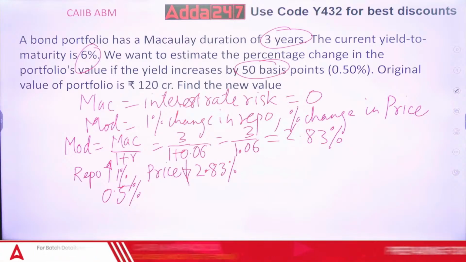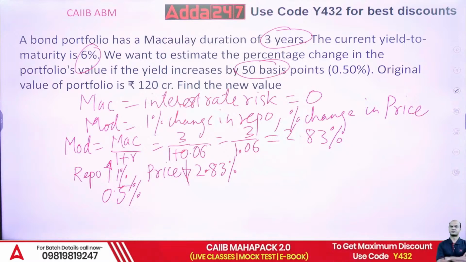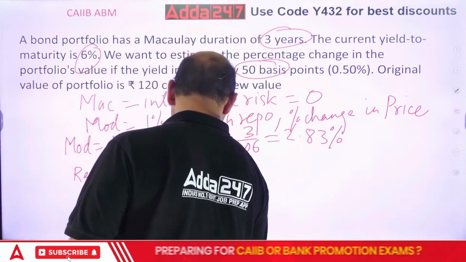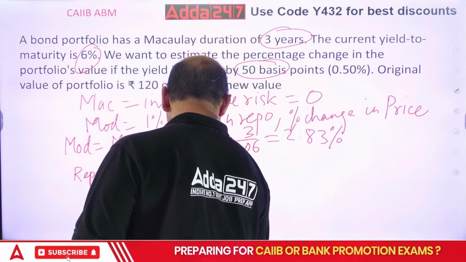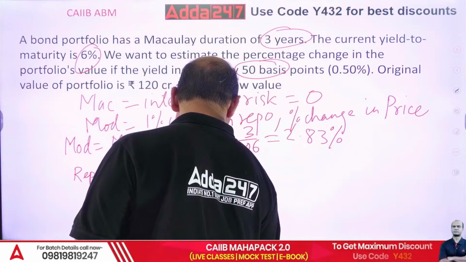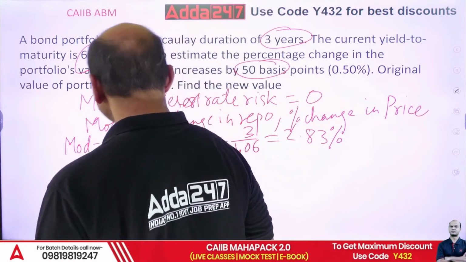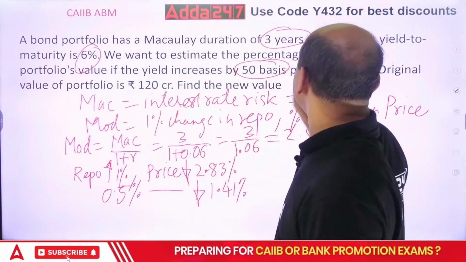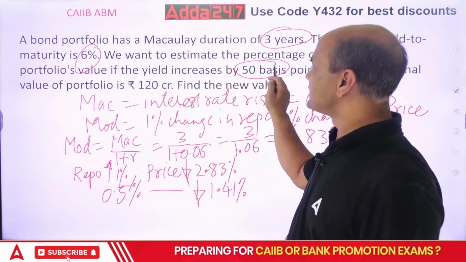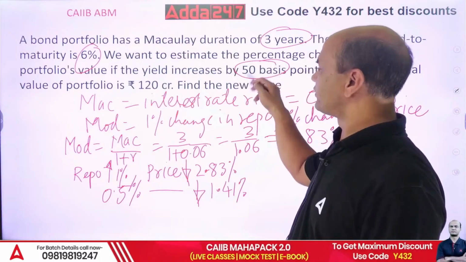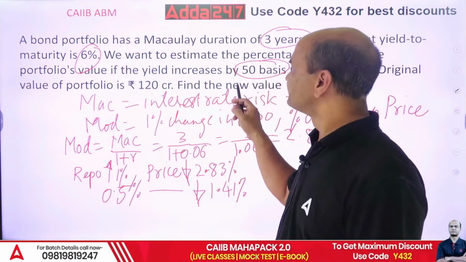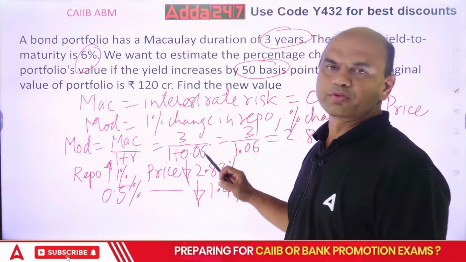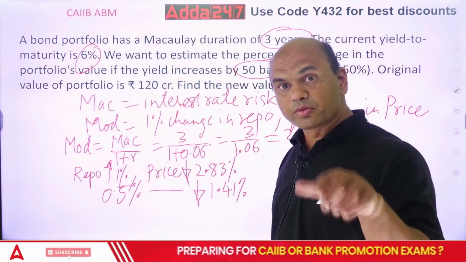So the price will fall by 1.41%. So the first question asked is this: if my yield changes by 0.5%, then the percentage change in the portfolio will be 1.41%.